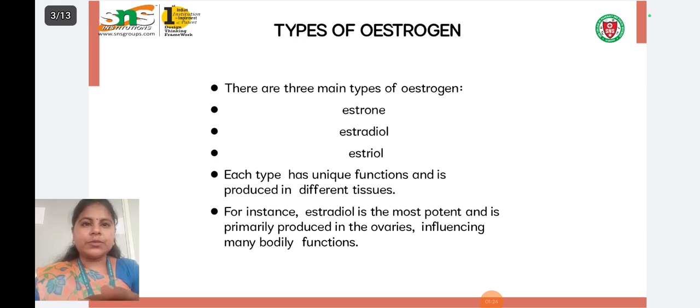So the three types of estrogen are estrone, estradiol, and estriol. Each has its specific functions. These three are produced in different types of tissues. Of these three, estradiol is more potent, and it is produced in the ovaries, which is helpful for most of the body functions.